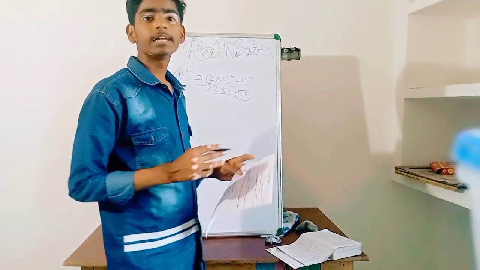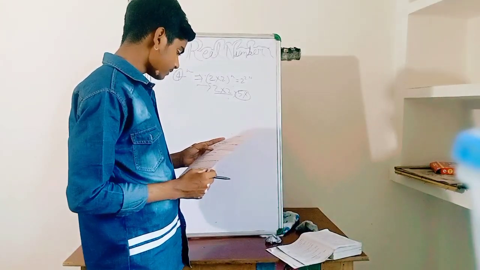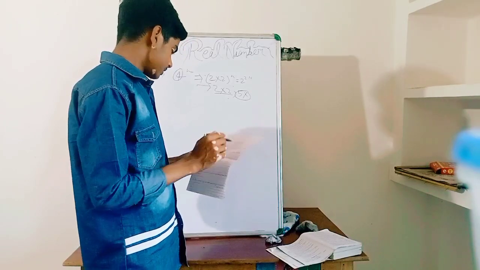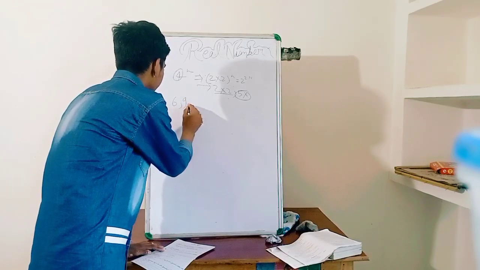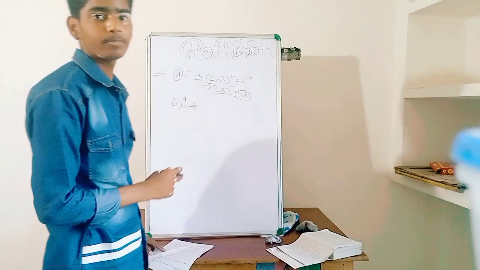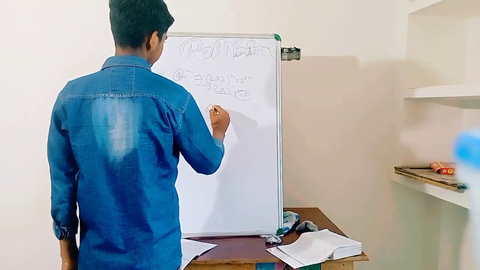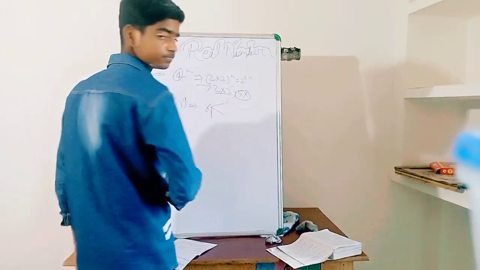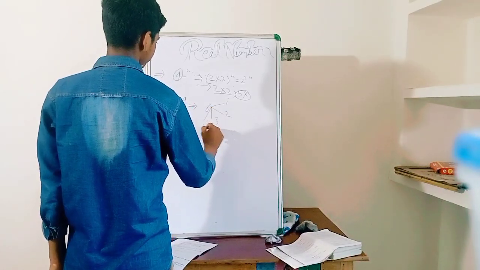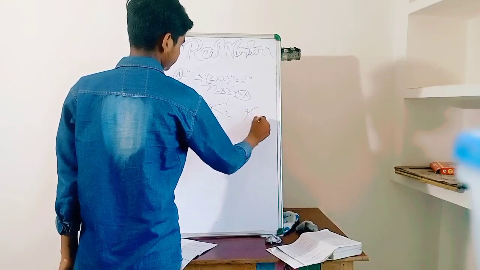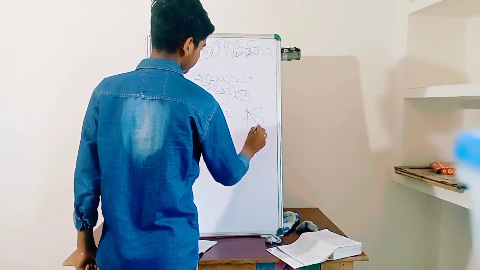Now, HCF and LCM by using the prime factorization method. Let us take 6 and 9 in prime factorization form. For 6, we have 1, 2, 3 and 6. What about 9? 9 means 1, 3 and 9.